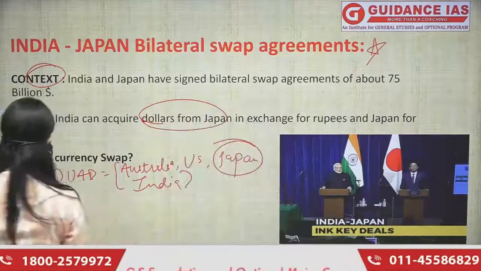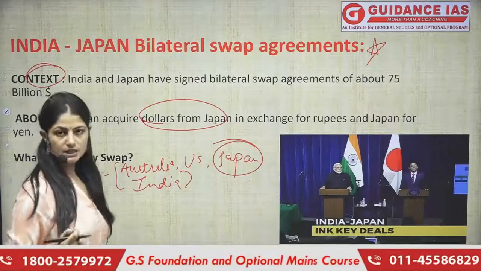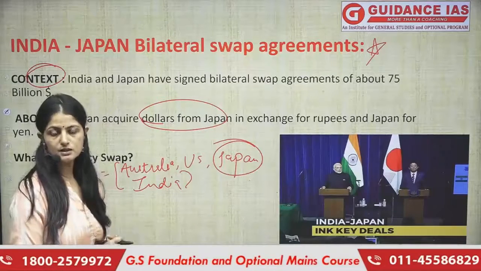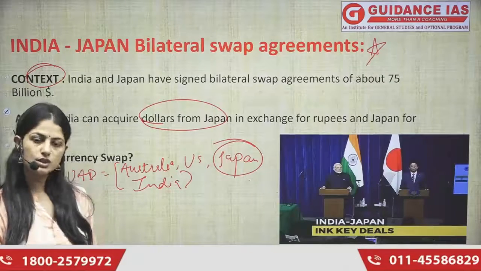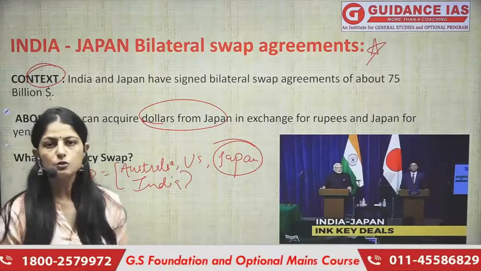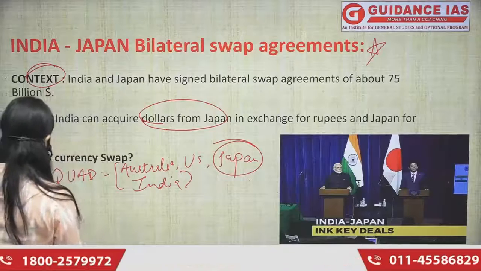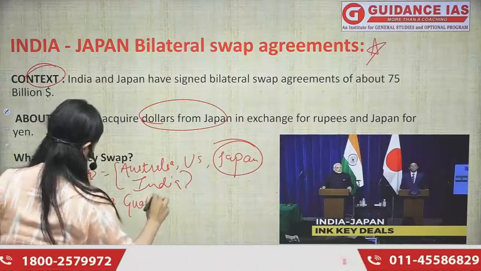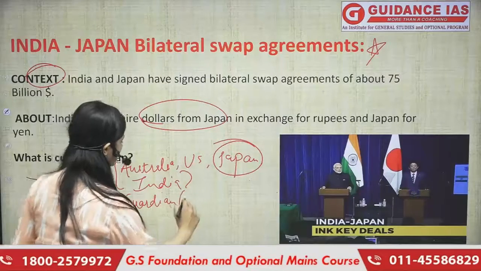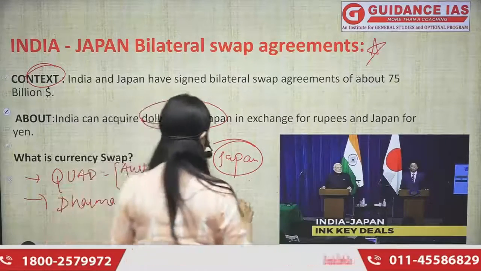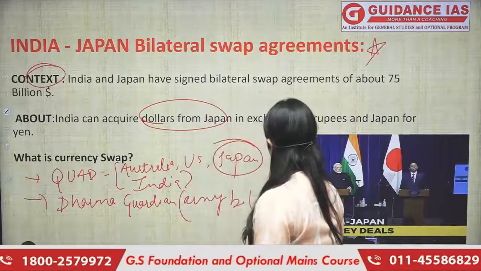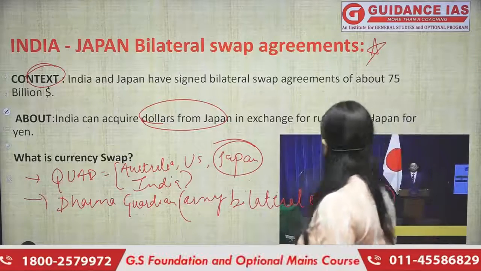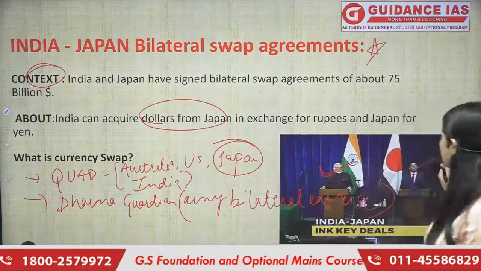Apart from this, there's a bilateral army exercise. Bilateral exercises are those which are held between two countries, and multilateral, as the name indicates, are those exercises happening between more than two countries, right? Dharma Guardian. This is an army bilateral exercise happening between both the countries, India and Japan.